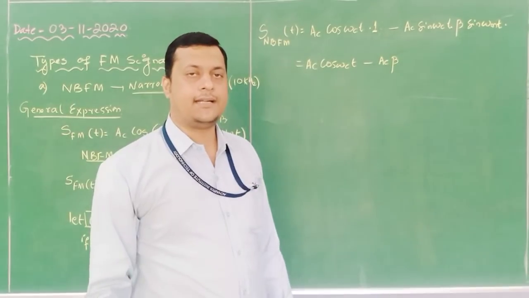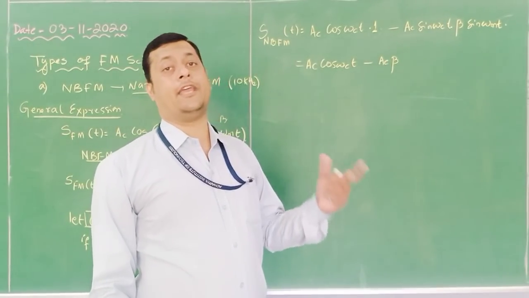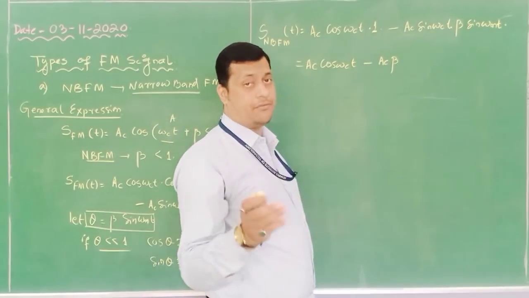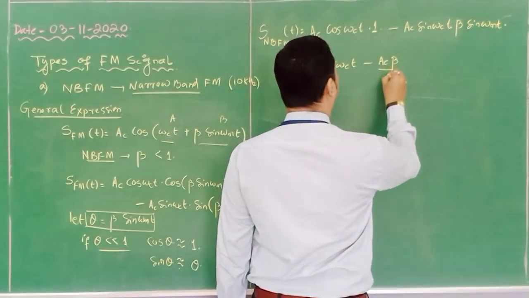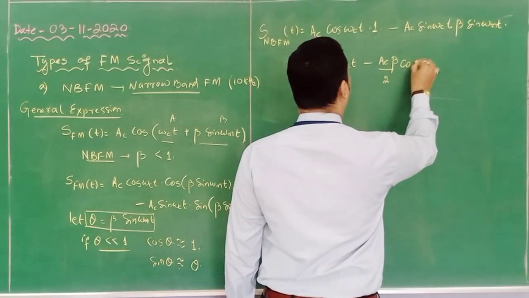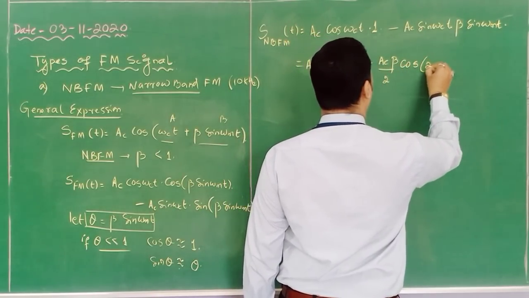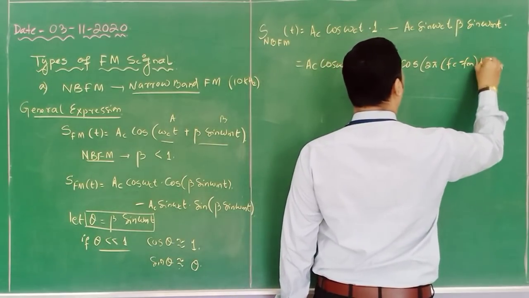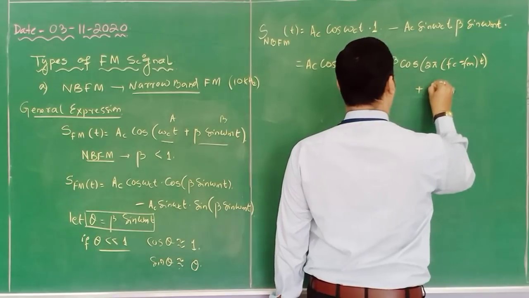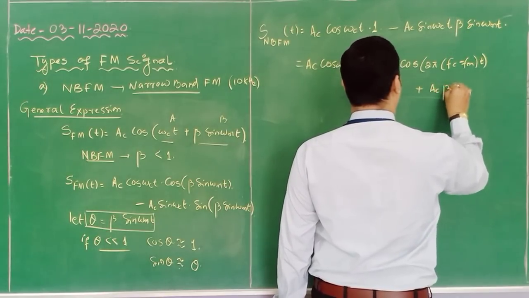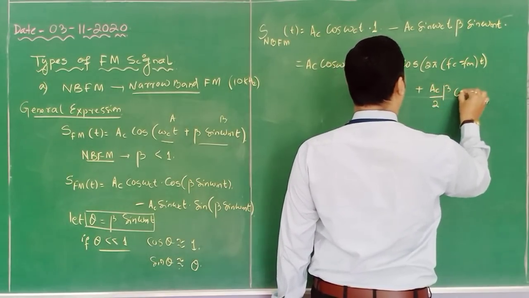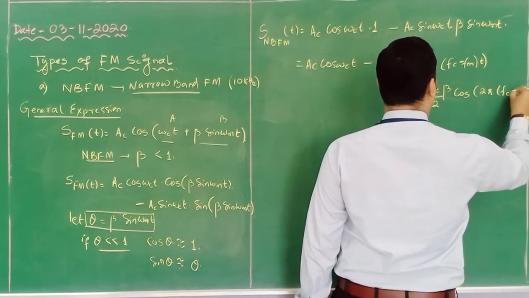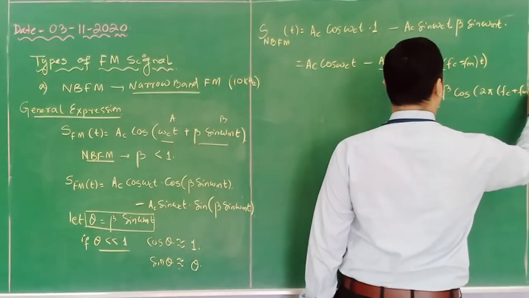So that means it is a cos of A plus B form. Okay, cos A minus B form, sorry. So it is A_c/2, I will write cos 2π(f_c − f_m)t plus A_c β/2 cos 2π(f_c + f_m)t.